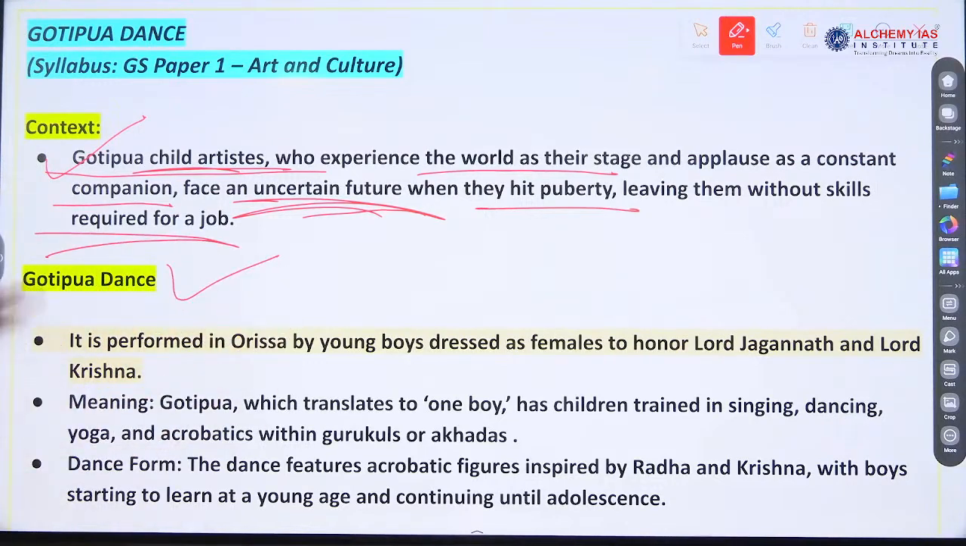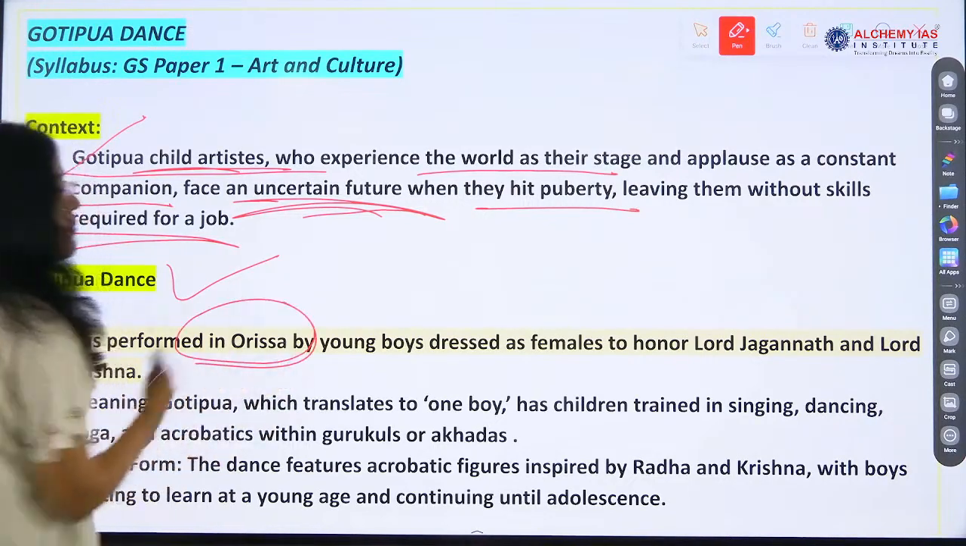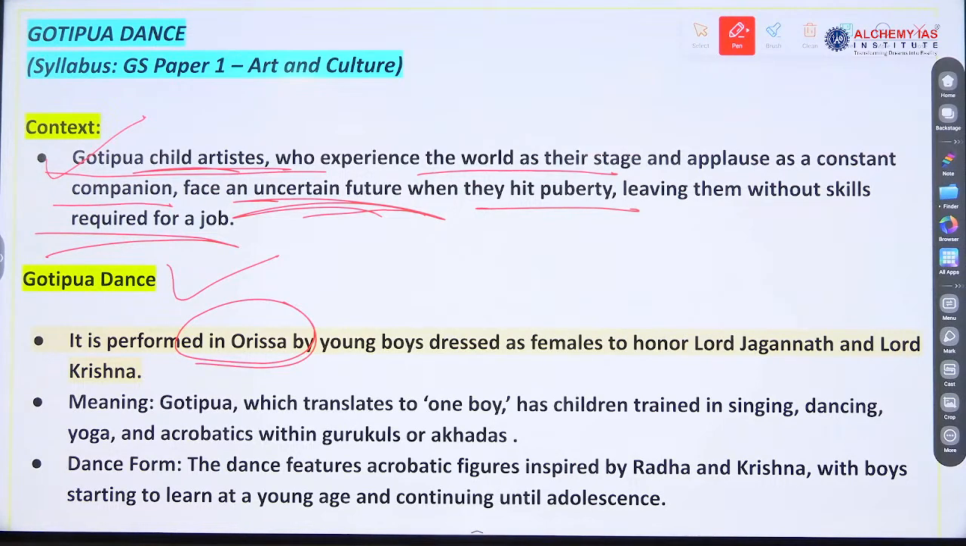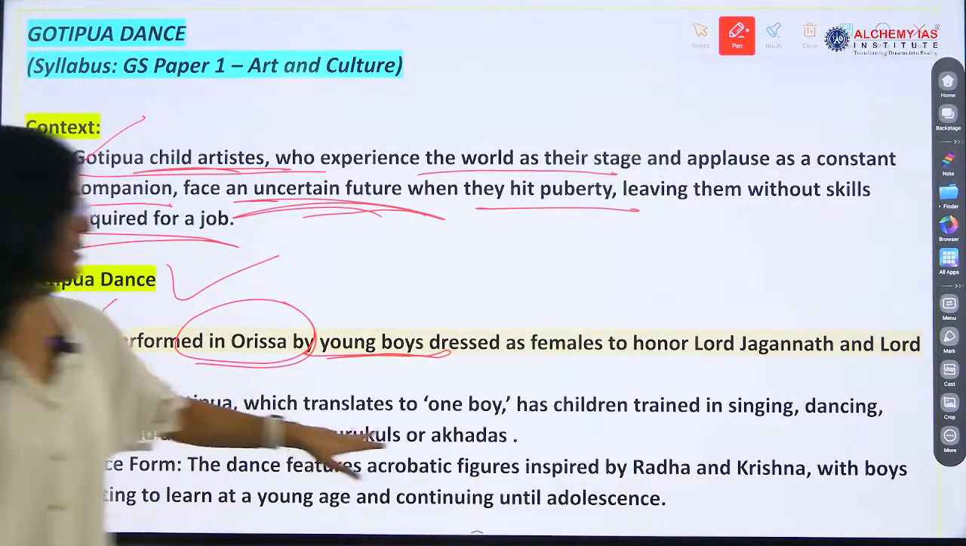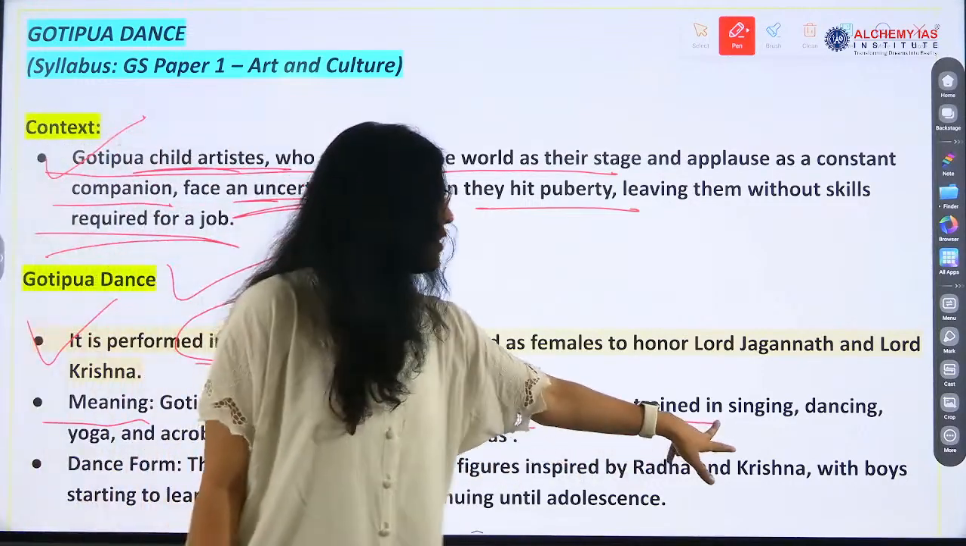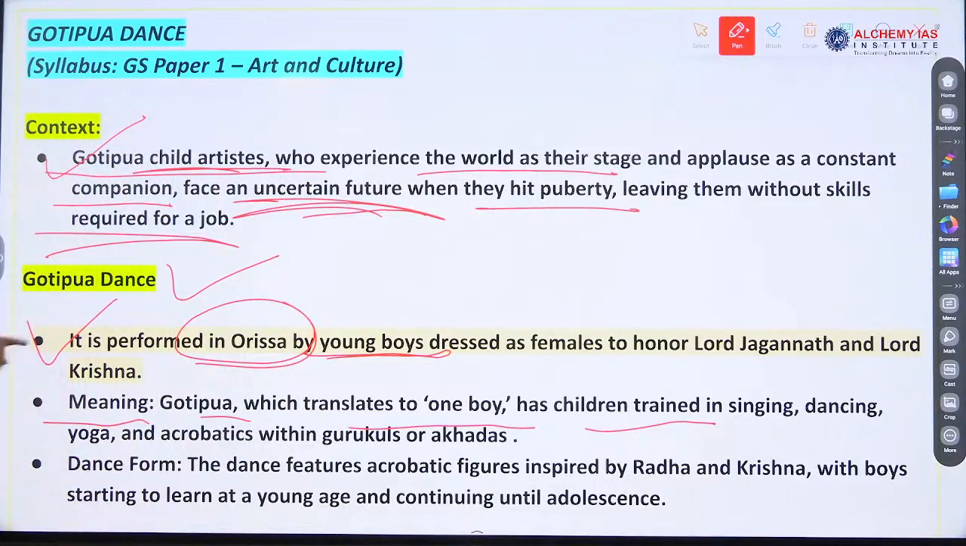What is Goti Pua dance? So this can be asked, and 2-3 statements can be given, right? It is performed in Odisha by young boys. Okay, it is performed by young boys, very, very important. This can be asked: dressed as females to honor Lord Jagannath and Lord Krishna. Okay, this line is very important. Second, meaning. Goti Pua translates to one boy; children are trained in singing, dancing, yoga, acrobatics. So it comprises singing, dancing, yoga, acrobatics, and within a Gurukul or Akhada.